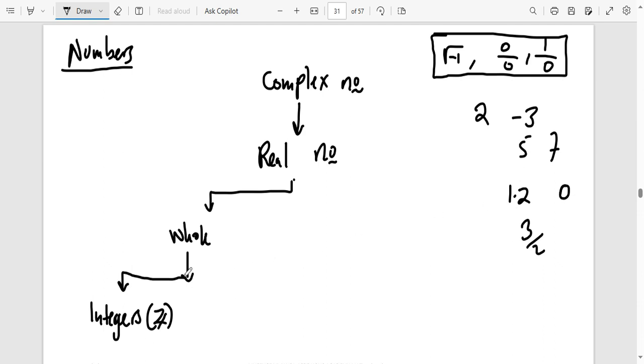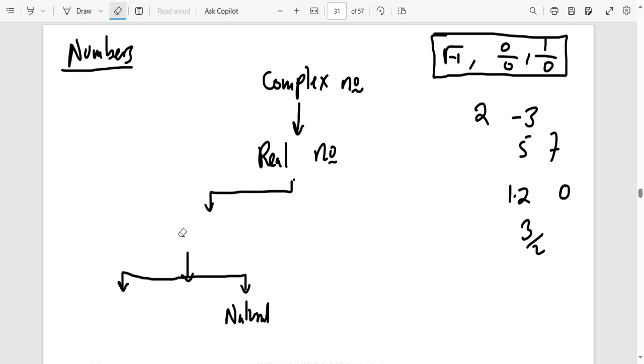We also have natural numbers. Now, natural numbers are basically integers, but you remove negative numbers and zero. Now, the way I've written this is not true.